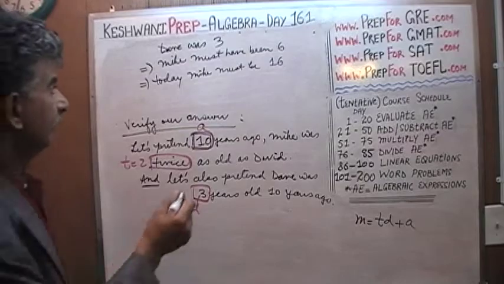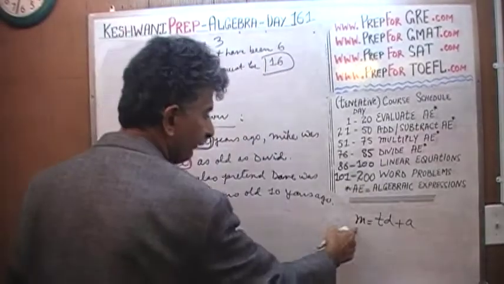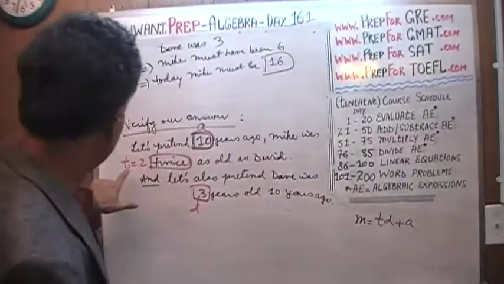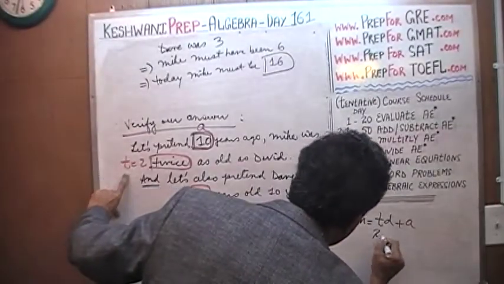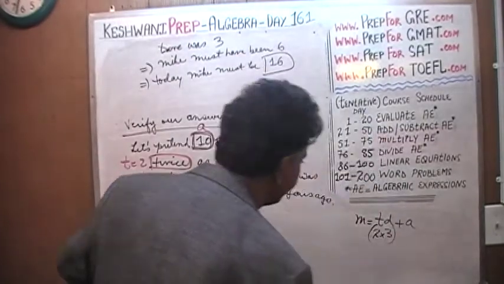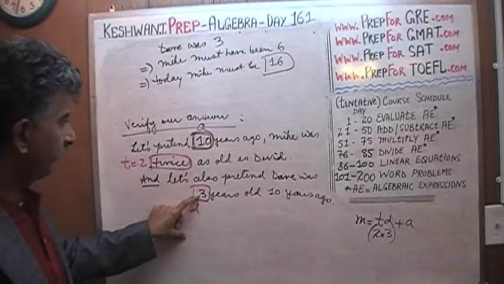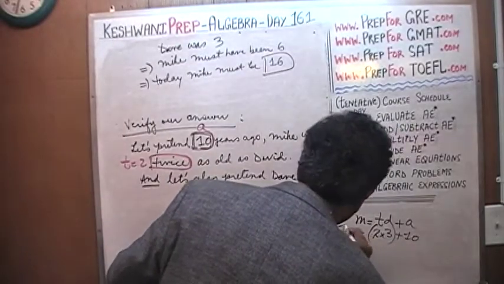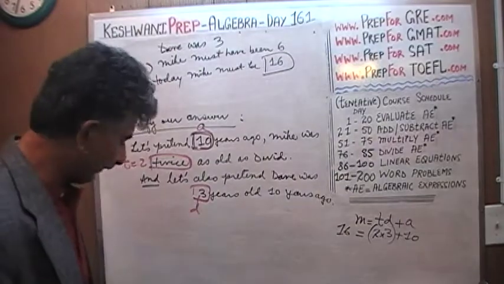Well, that's it, we're done. 16 is our answer. Let's see if this gives us 16, shall we? So where we see T, we replace it with 2. Where we see D, we replace it with 3. That's 6. 2 times 3 is 6. And where we see A, we replace it with 10. Voila, 16 years old. Makes perfect sense.